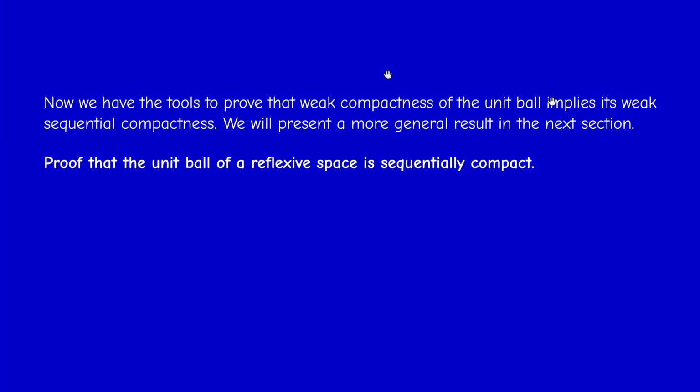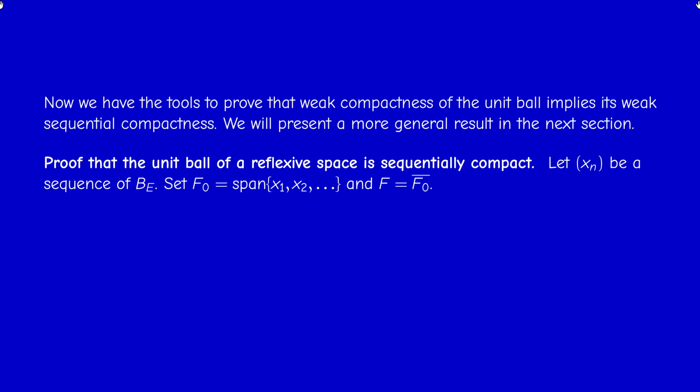Why is the unit ball of a reflexive space weakly sequentially compact? Consider a sequence x_n in the closed unit ball, and consider the span, the smallest subspace containing x1, x2, and so on, the set of all linear combinations of x1, x2, and so on. Call it F0.